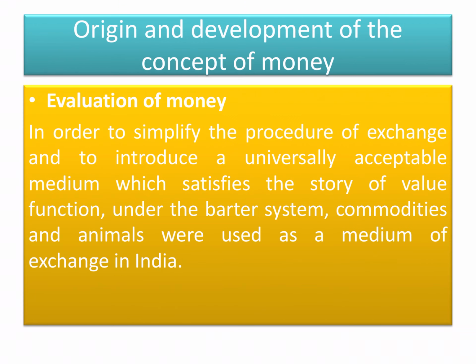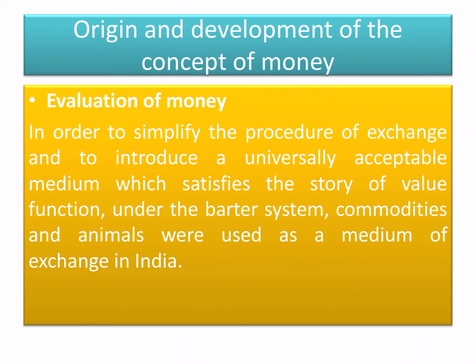Now next is the origin and development of the concept of money. So how did the money concept originate and develop? In order to simplify the procedure of exchange, a universally accepted medium was introduced which satisfies the store of value function under the barter system. Commodity and animal were used as a medium of exchange in India.